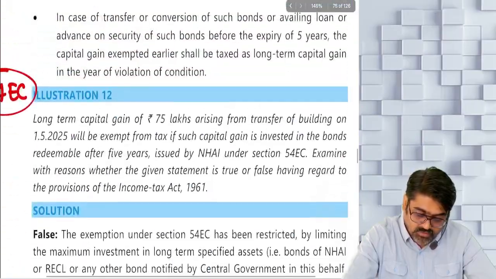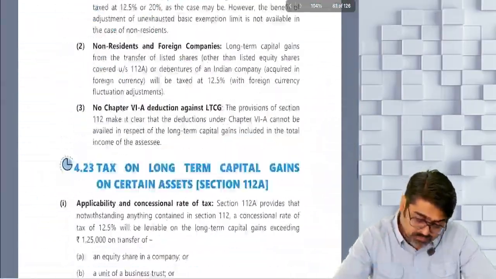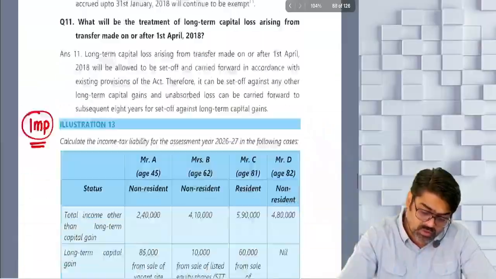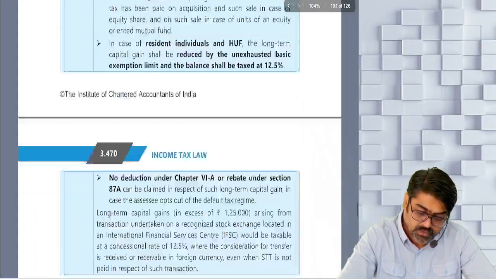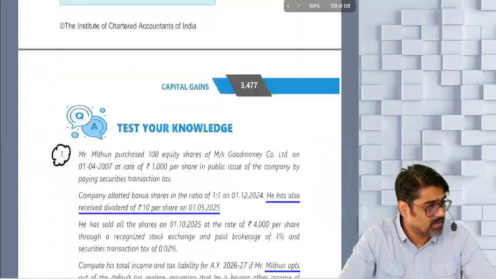Test your knowledge, section 1. Till question number 4 we have solved all the questions. 5 and 6 are pending, no? And after that all the questions we have solved.